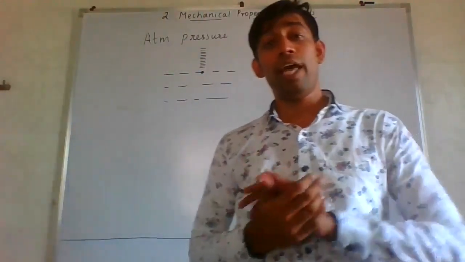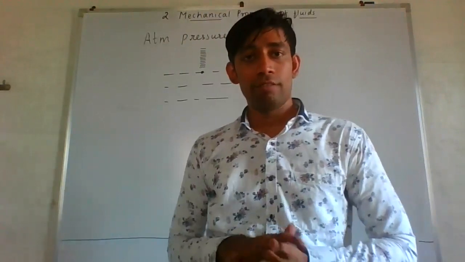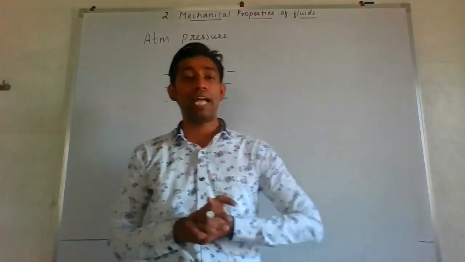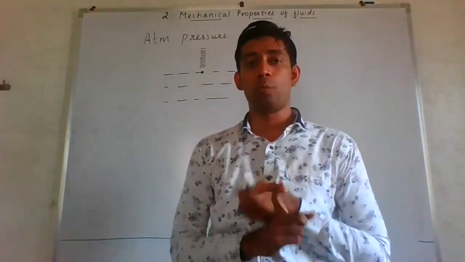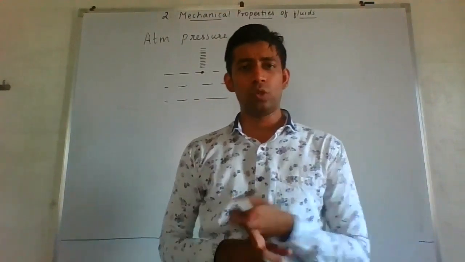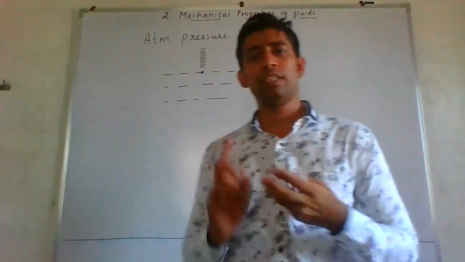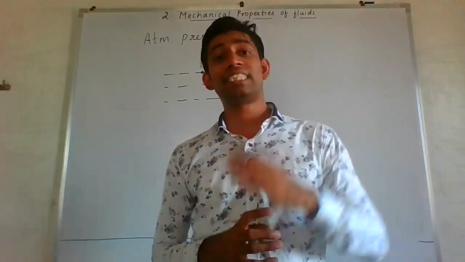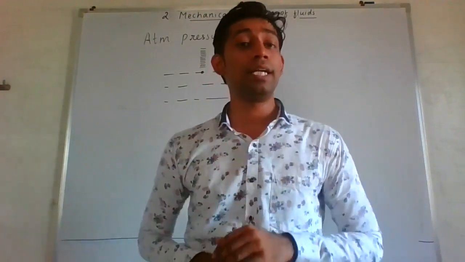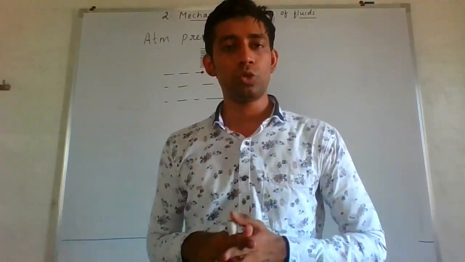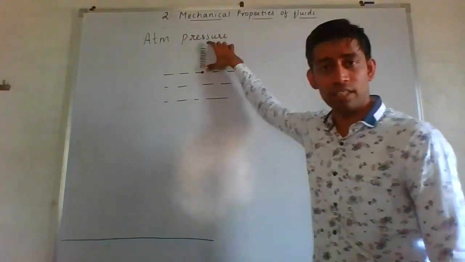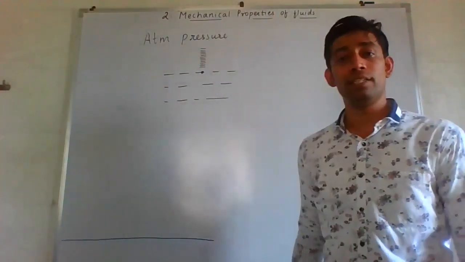Now, layers of the air till what height? We have already studied that in Earth's atmosphere we have troposphere, stratosphere, mesosphere, ionosphere, which extends till 400 kilometers. So are we supposed to consider the air weight till 400 kilometers?